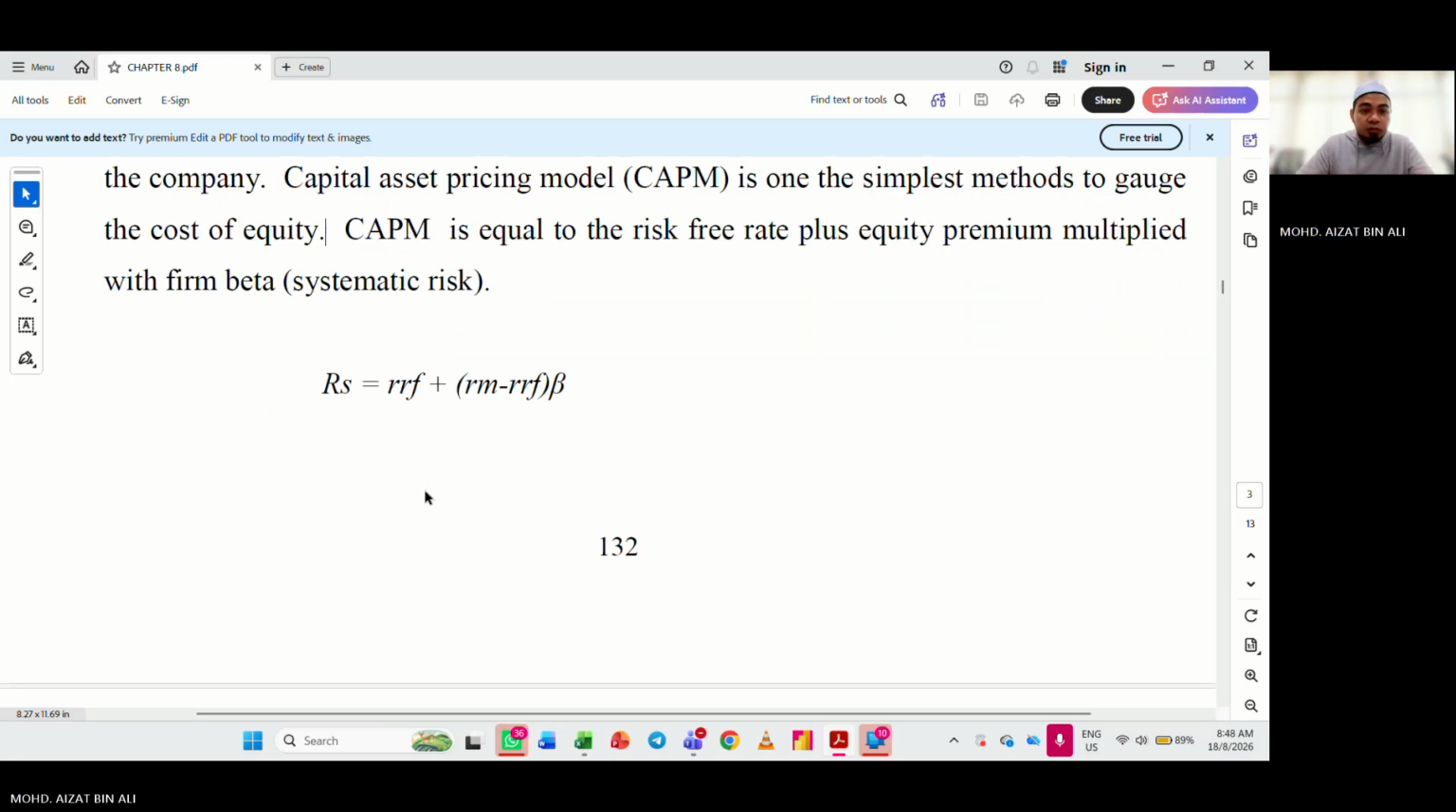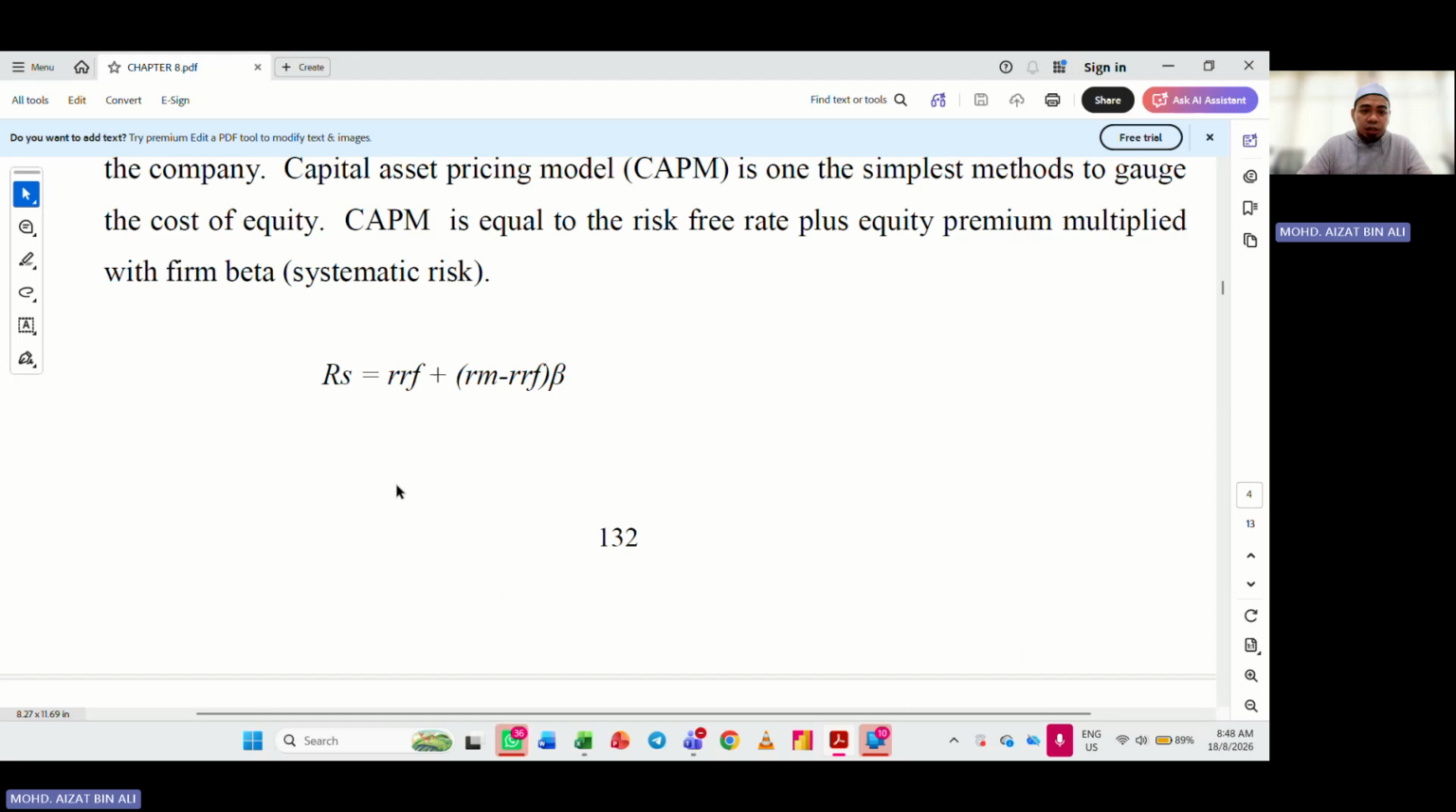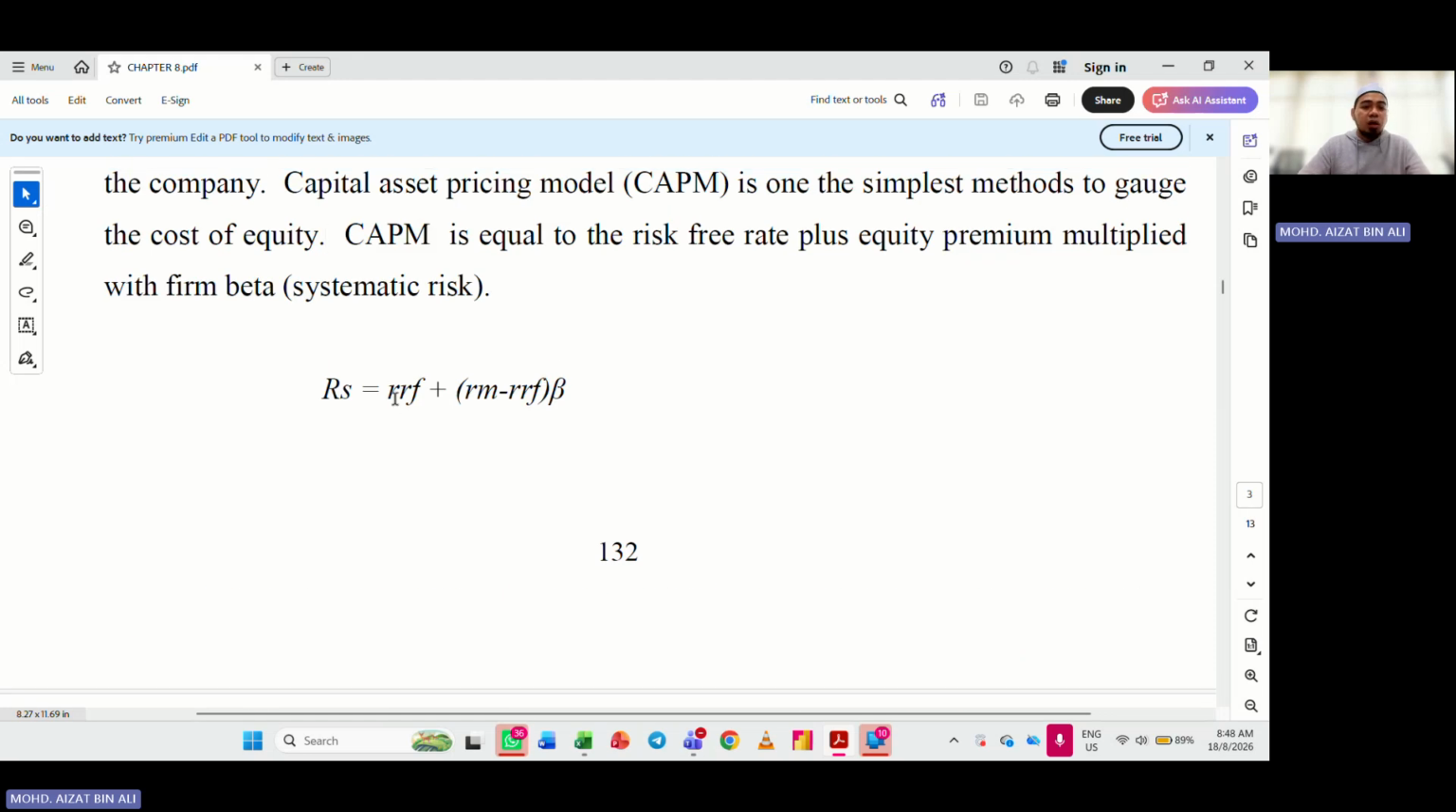Now for this one, RS is basically the CAPM. Let's look at RRF, the rate of risk free. RF stands for risk free. If I ask you what investment in the market is risk free, doesn't have any risk at all, we have agreed that there is no investment that is practically risk free. But how about almost risk free? Basically, the investment that is offered by the government.